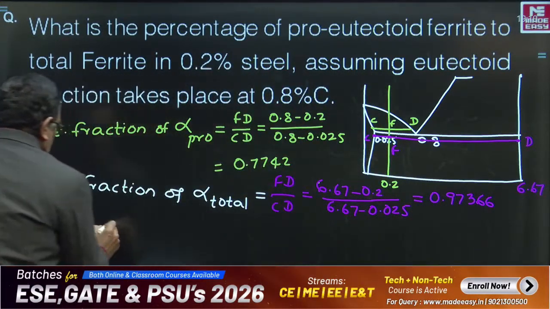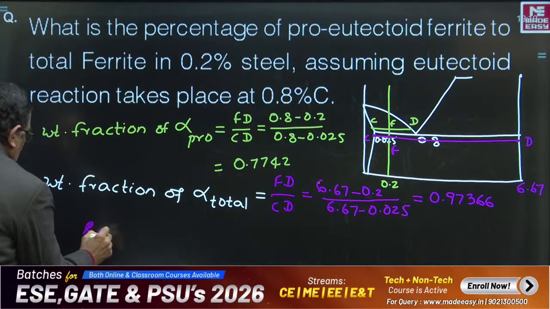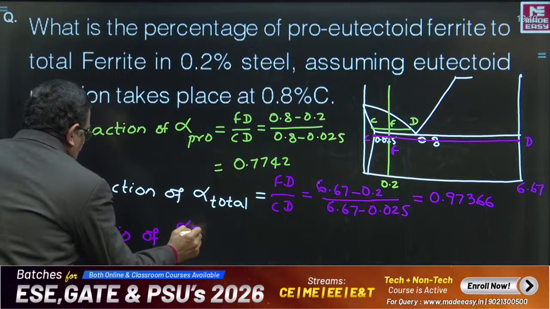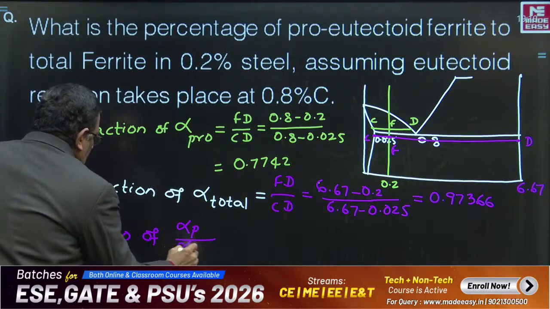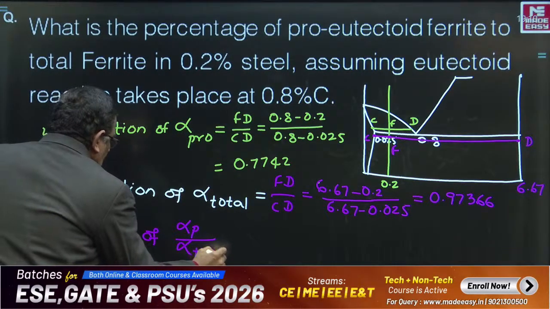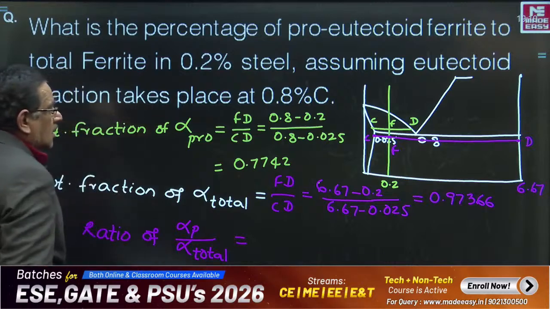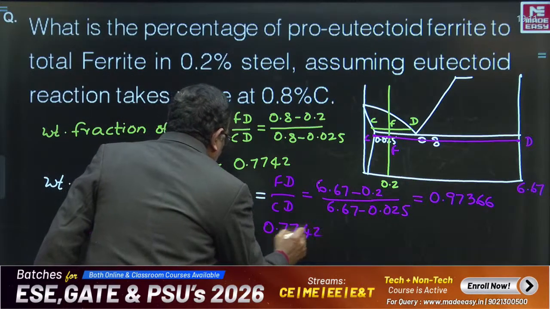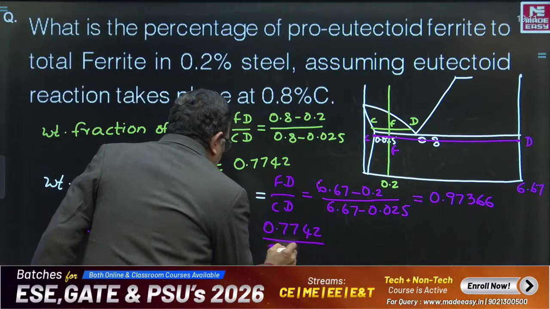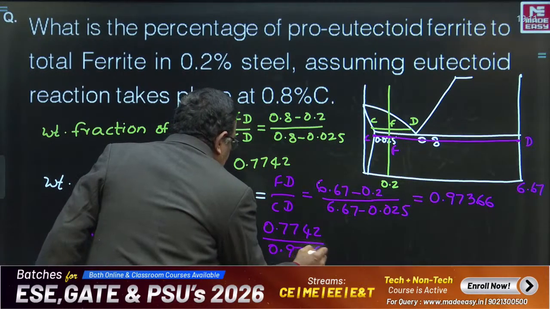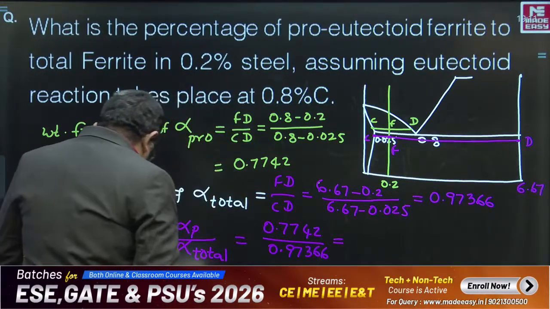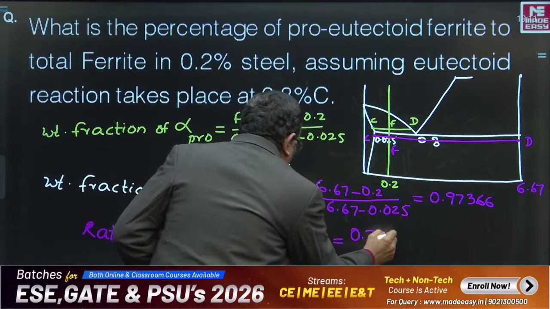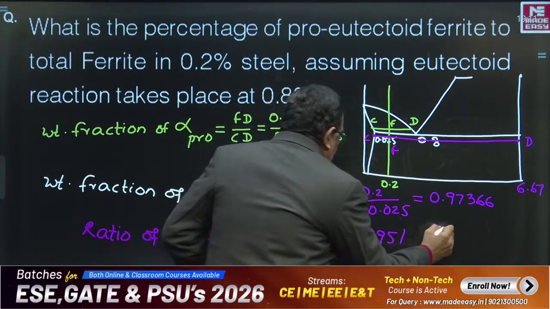Therefore, the required ratio, that is the ratio of pro-eutectoid ferrite to total ferrite, is 0.7742 divided by 0.97366. This gives you the answer as 0.7951. That will be the answer.